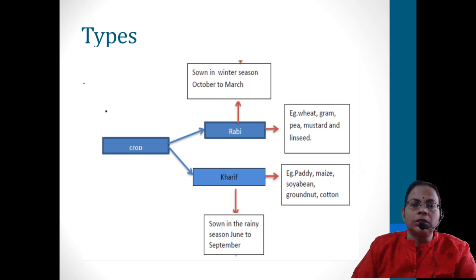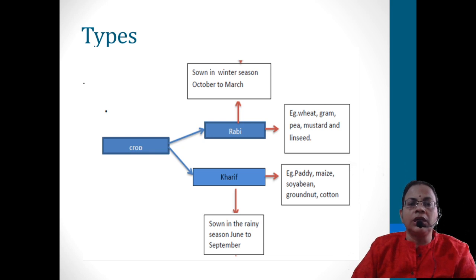The main types of Rabi crops, which I have written on the right side, are wheat, gram, peas, mustard and linseed. Any 2 or 3 examples you compulsorily have to learn. And the speciality is they are grown in the winter season, because in northern places, the seasonal variations are very distinct.